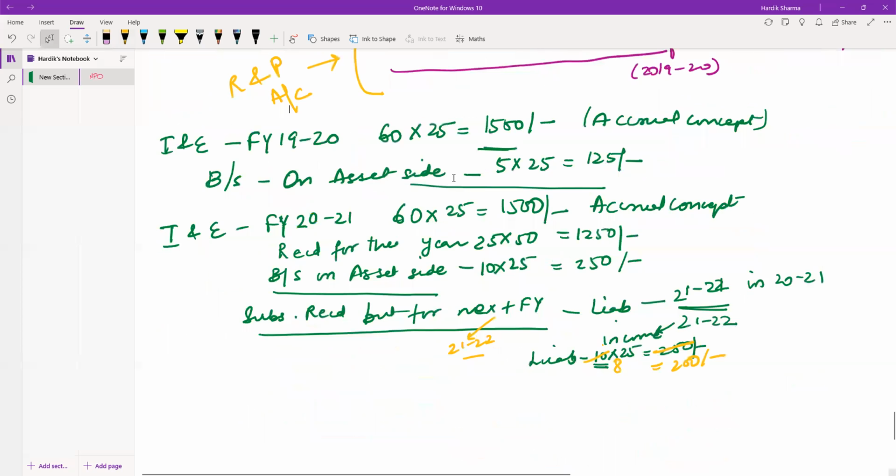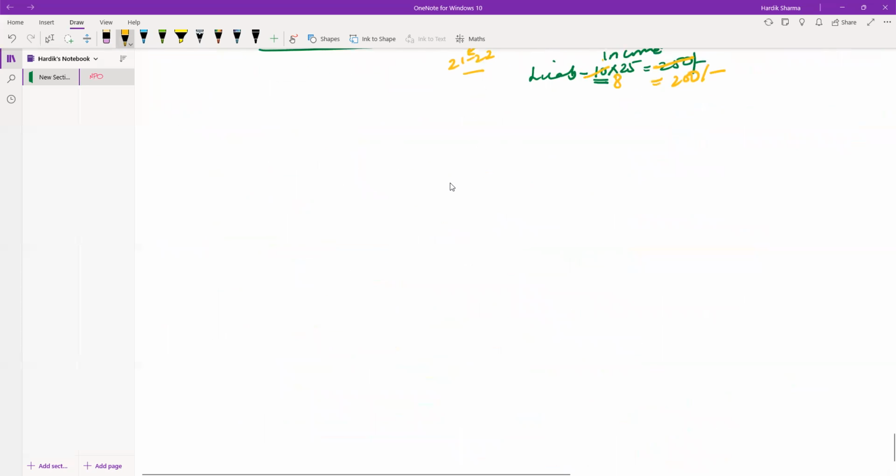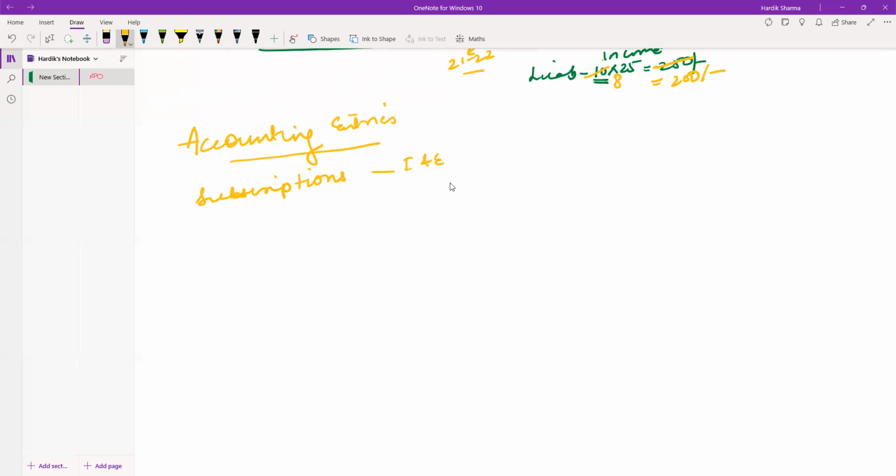One more thing, that is the accounting entries. This will make it more clear. See, we form ledgers. One ledger is subscriptions. Subscriptions is a part of the income and expenditure account.